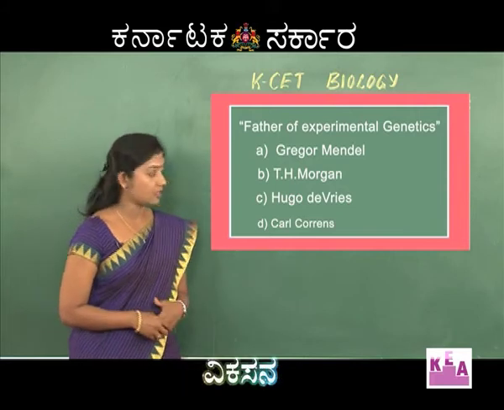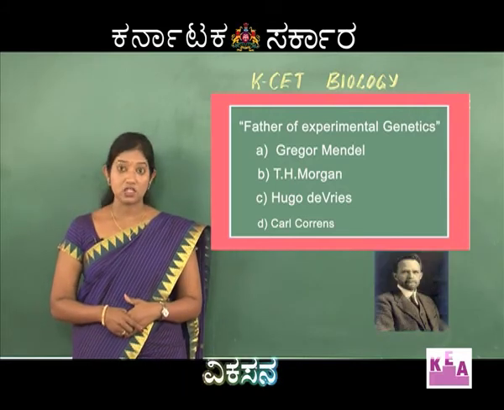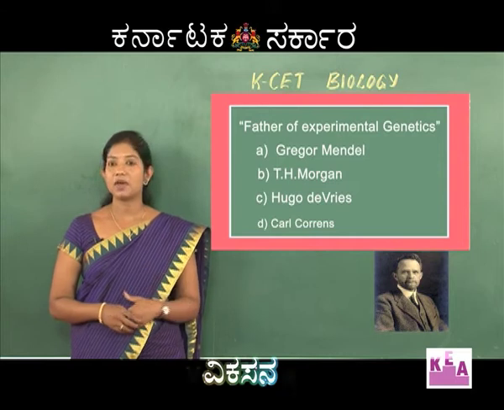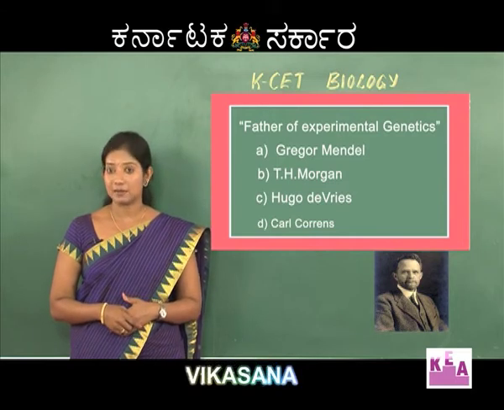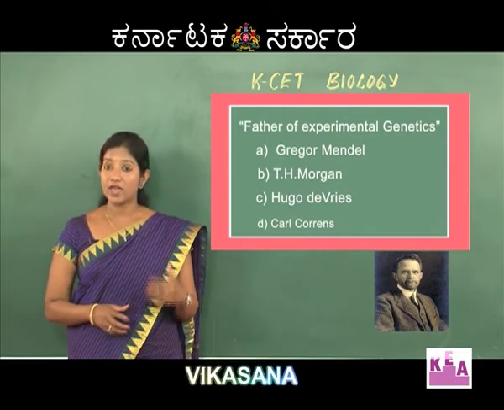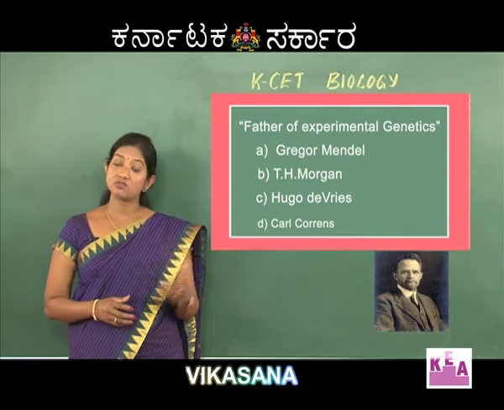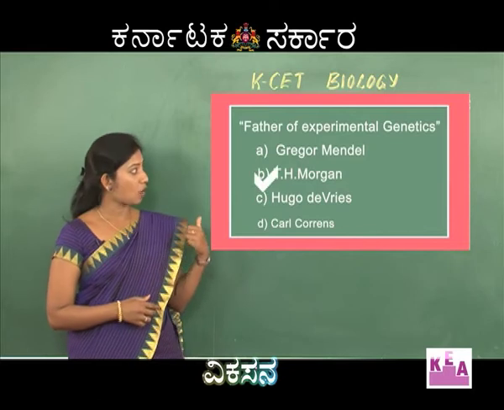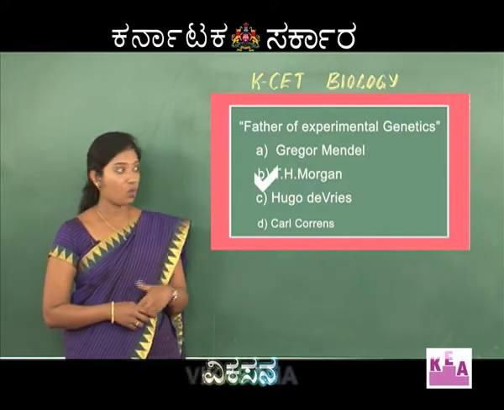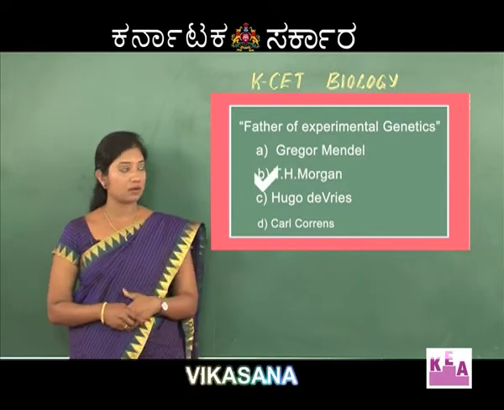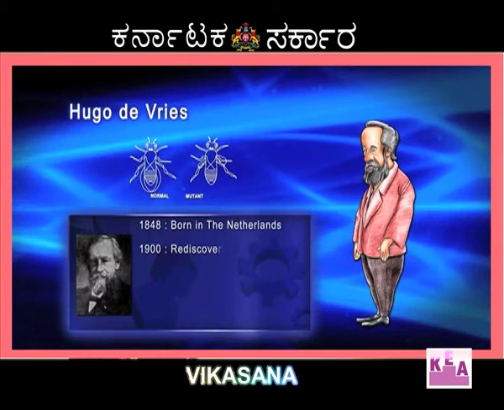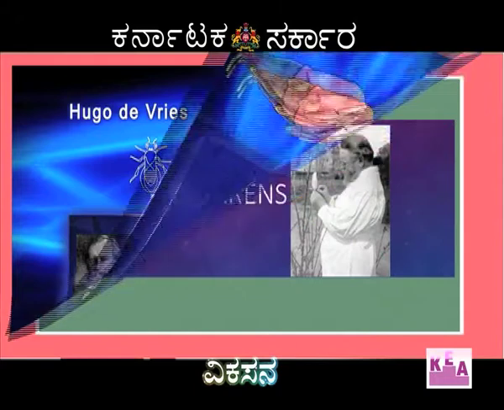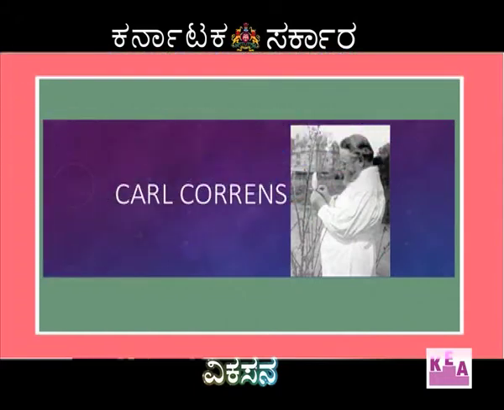The second one, T.H. Morgan. T.H. Morgan did a lot of experiments using Drosophila, and this paved way for existence of a new branch called experimental genetics. So the right option is B. Why are the other two options wrong? Hugo de Vries is the one who proposed mutation theory, and Karl Lorenz gave what is called incomplete dominance.